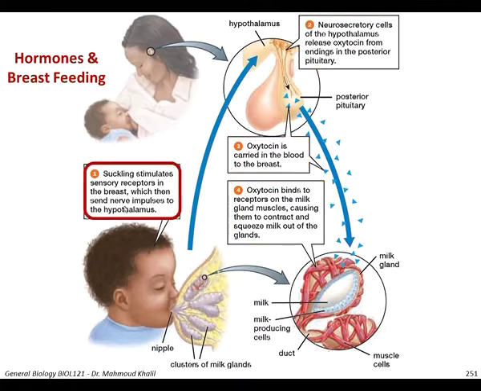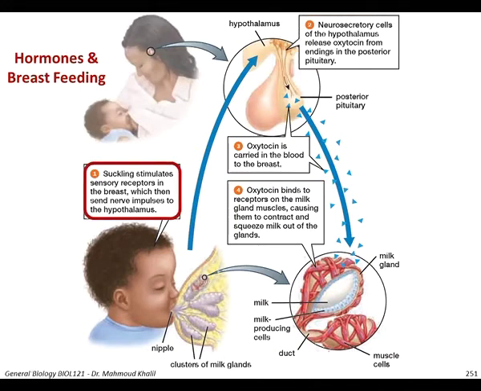So again, it starts with suckling of the baby at the nipple of the breast. This will stimulate the sensory receptors, which send signals via nerves to the hypothalamus, and the hypothalamus orders the posterior pituitary gland to release oxytocin, which is carried by the blood to the mammary gland. The mammary gland has muscles, and the receptors of oxytocin are on the muscles. This receptor, once bound to oxytocin, will contract to release the milk for the baby.